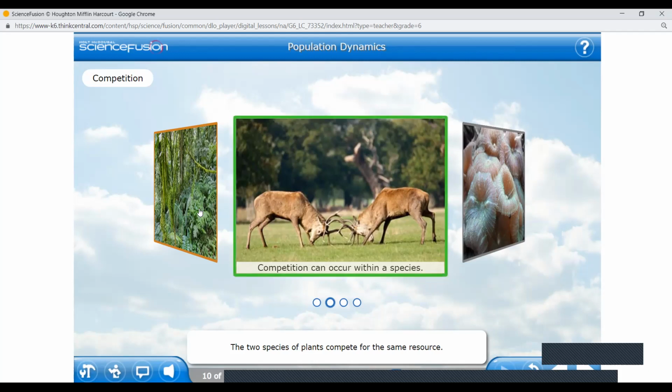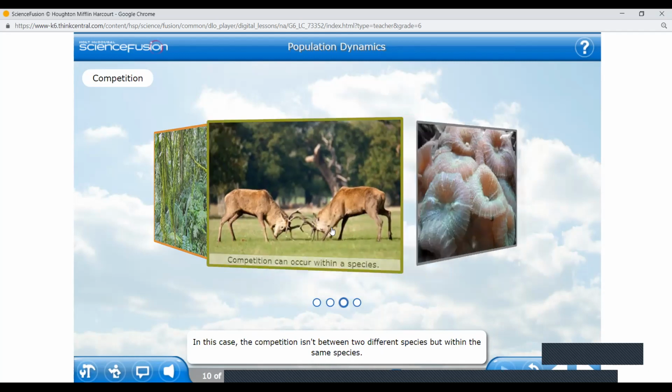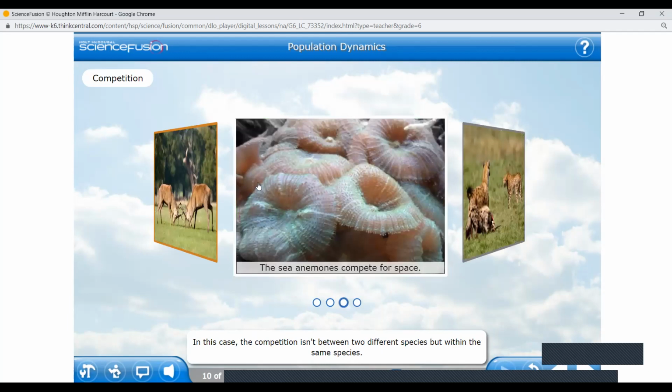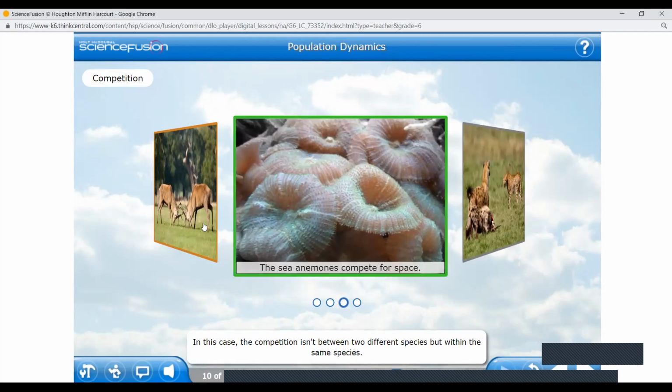Okay. Now here, competition can occur within a species. Both are the same species, but see how they fight. These two male deer both want the same female deer as a mate, so they fight each other. In this case, the competition isn't between two different species, but within the same species. They both want the same kind, and they're fighting for her, the she deer, I think.